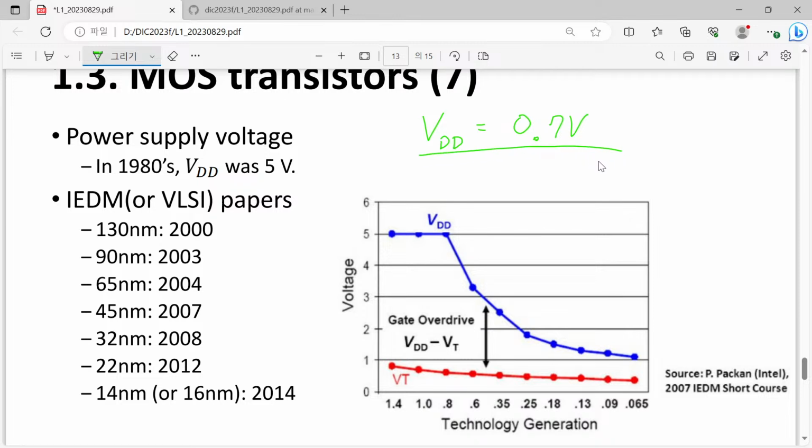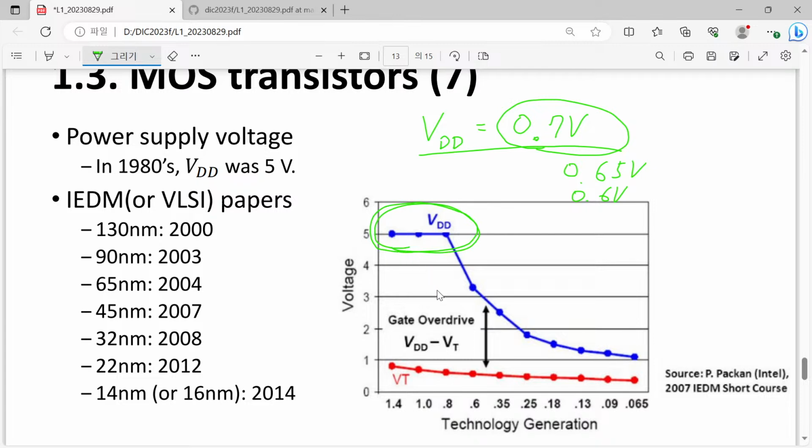So this is the maximum value we can apply to our transistors. Nowadays sometimes we have 0.65 or 0.6 volt, those values are also used, but previously its initial value was not 0.7, its initial value was 5 volt. So in the 80s, 90s, that was the value of 5 volt.